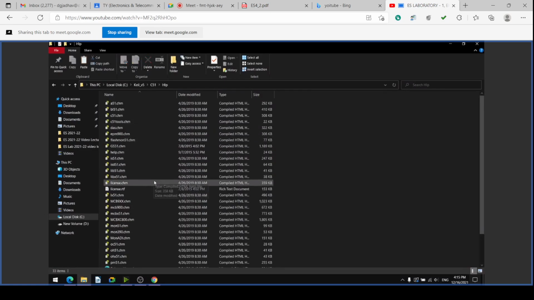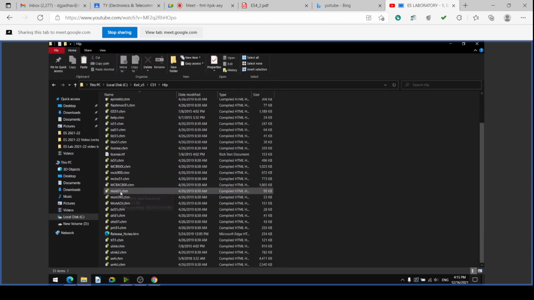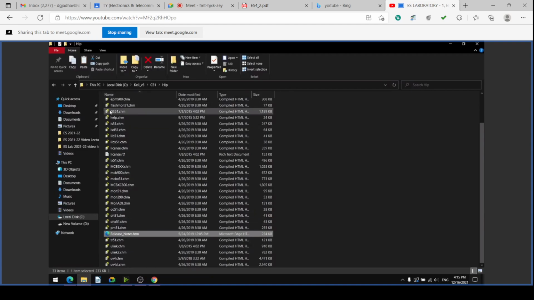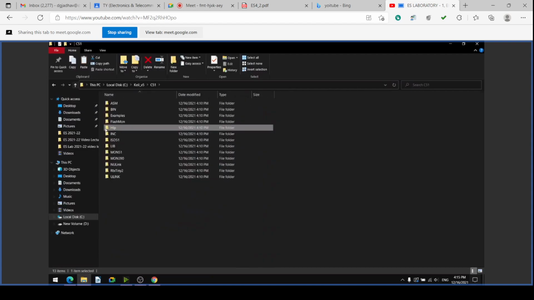In the help folder it is available as release_notes.htm. I clicked it and it popped up. In this way it is in the HLP folder.